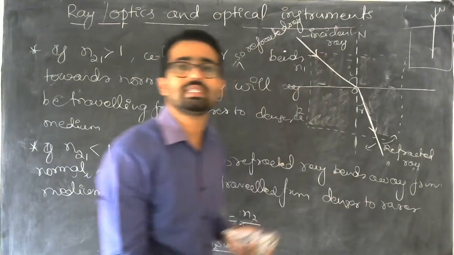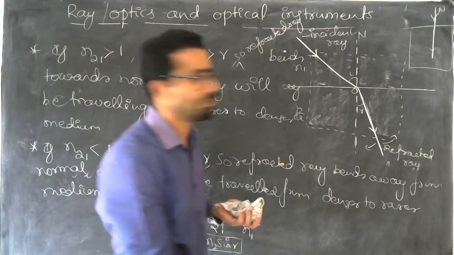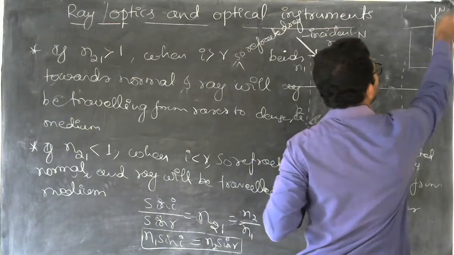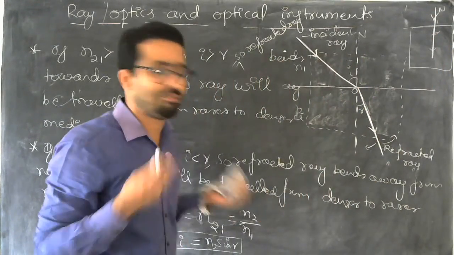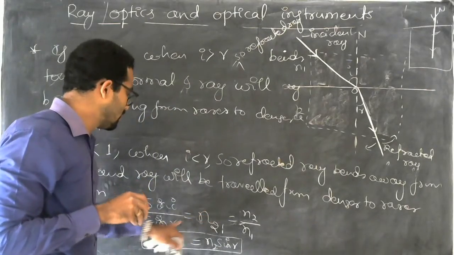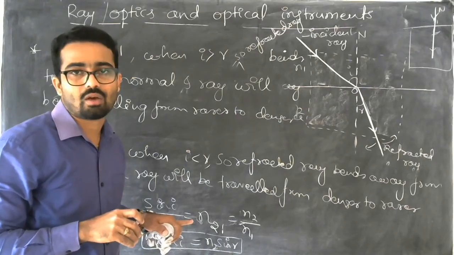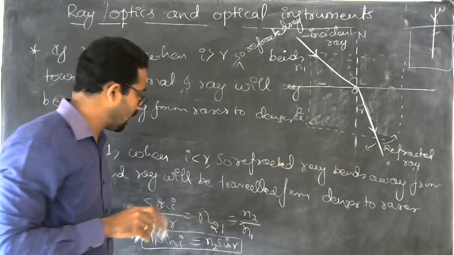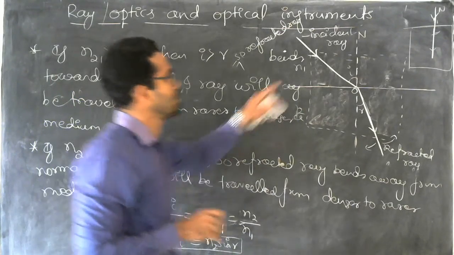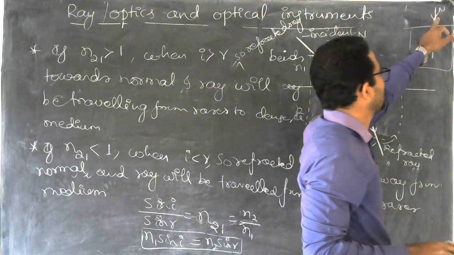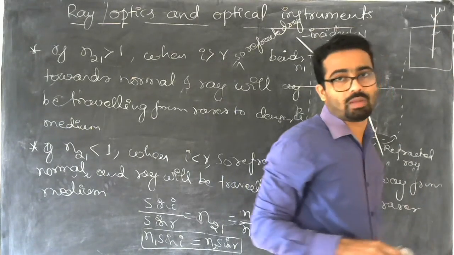Then what is the angle of incidence and angle of refraction? We cannot see them. In that case, we cannot apply Snell's law. Snell's law cannot be applied when the ray of light is passing along the normal.